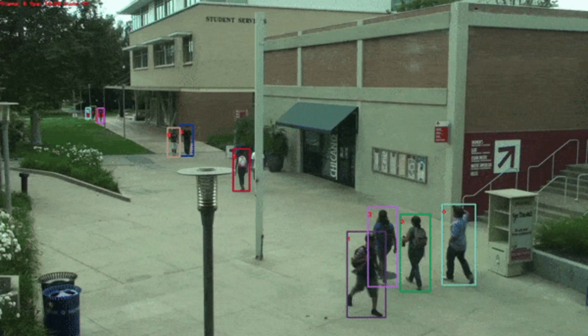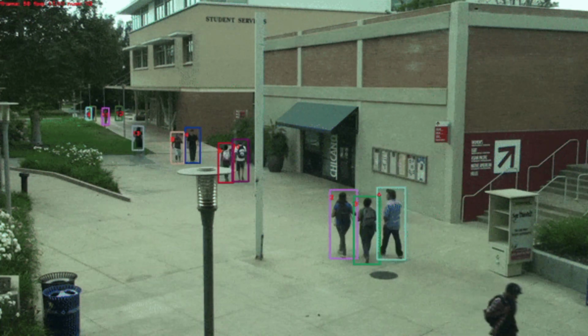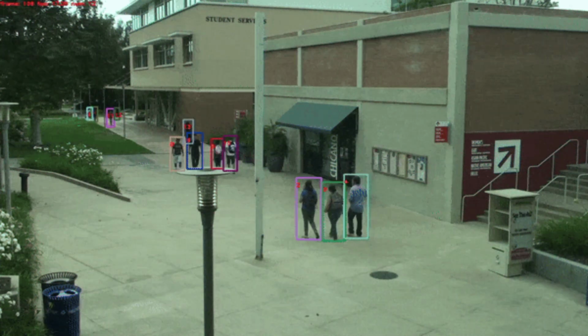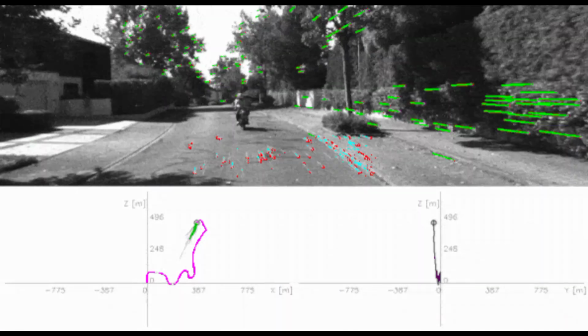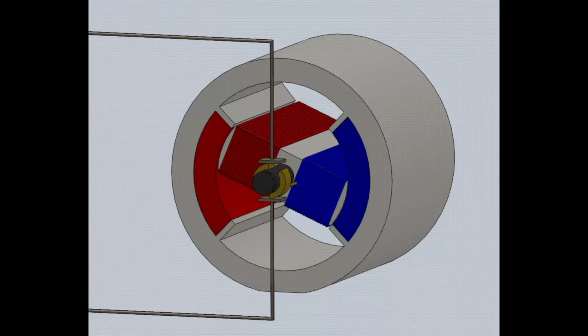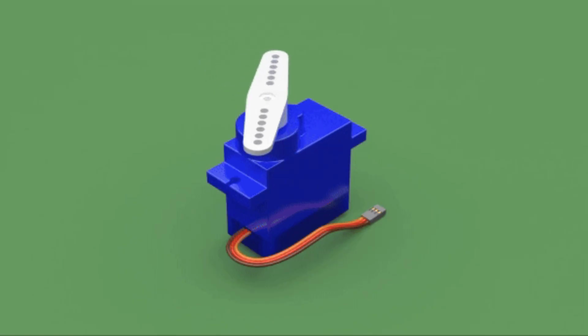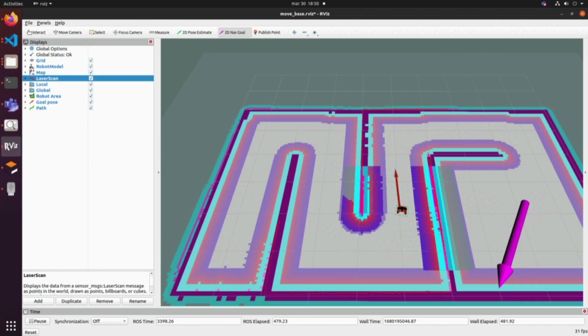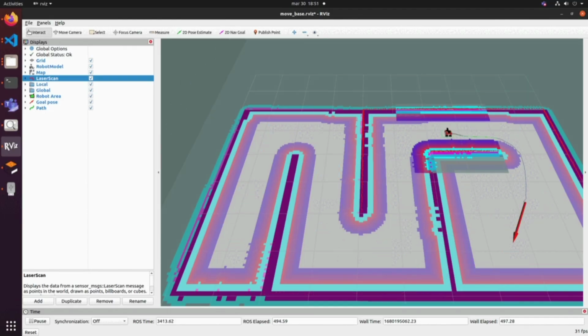If you want your robots to see and understand the world, you need computer vision. Learn OpenCV first, then move into machine learning with TensorFlow or PyTorch. All robots need precise control. You must understand sensors, actuators, PID control, kinematics, and motion planning.